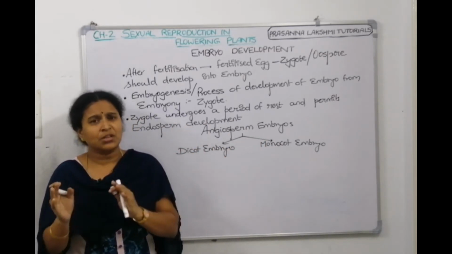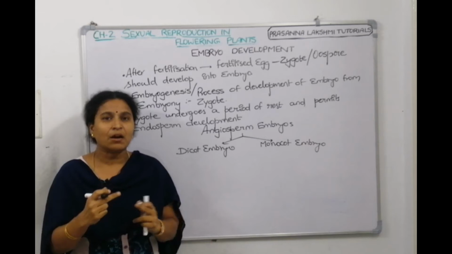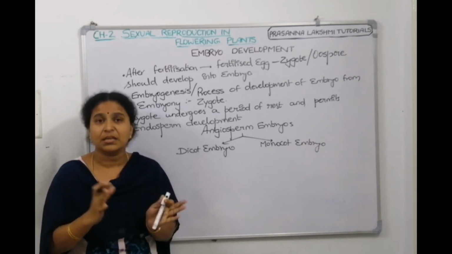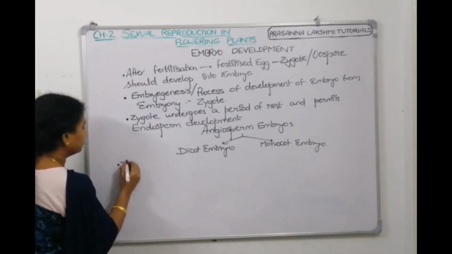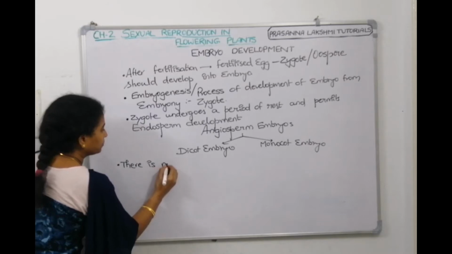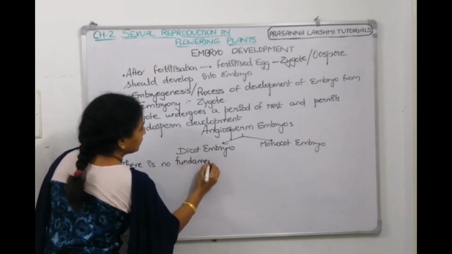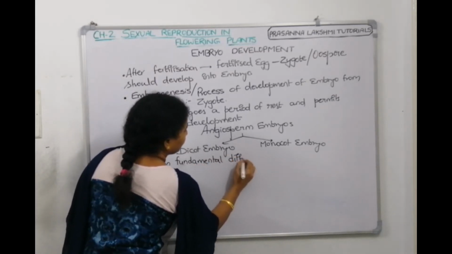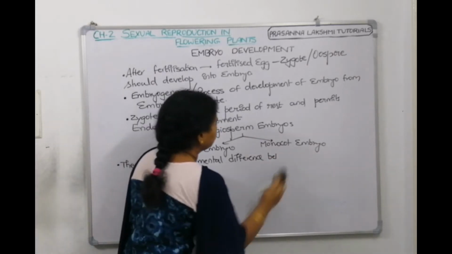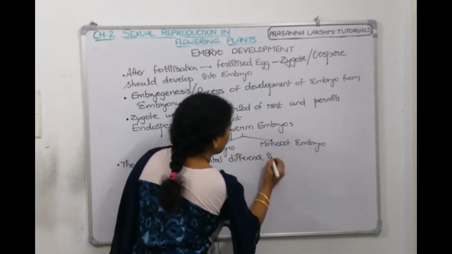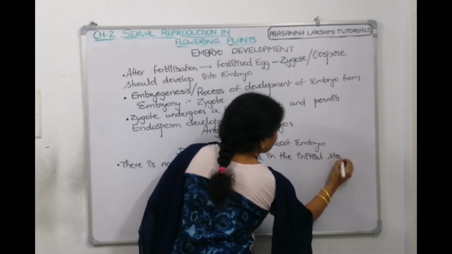The initial stages of the dicot embryo and monocot embryo are the same. You cannot make out a difference, because there is no fundamental difference in embryogenesis between them in the initial stages.